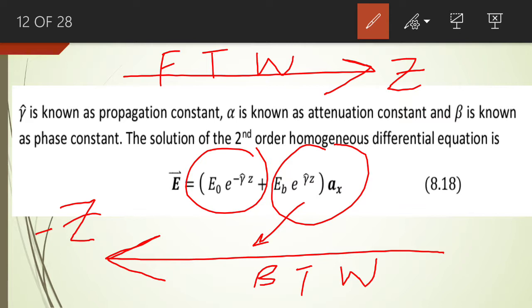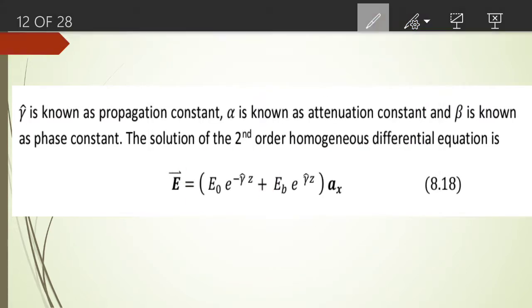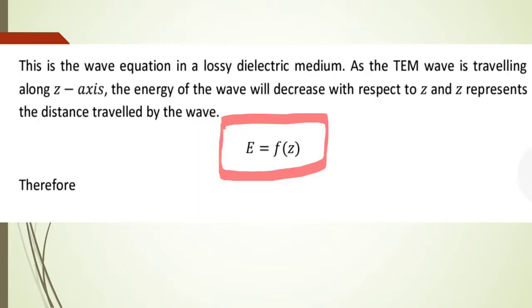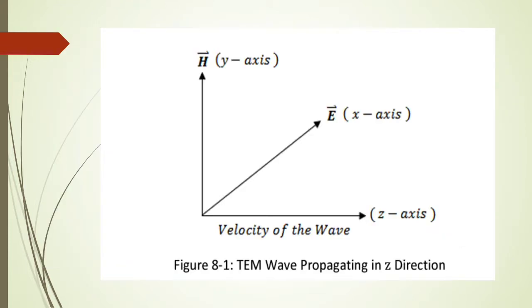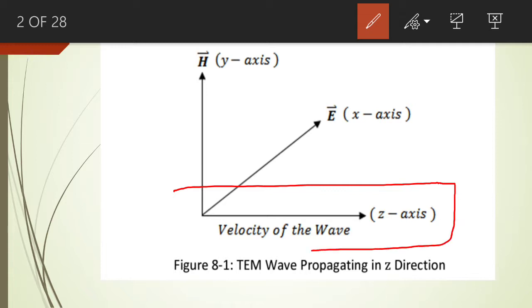But let us consider the diagram of this particular topic once again. Here is the diagram, right? If we look at the diagram, the wave travels along positive z-axis. We have assumed in this diagram that the light wave is traveling along positive z-axis.